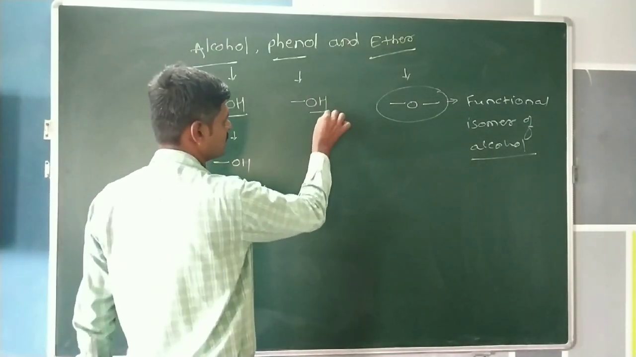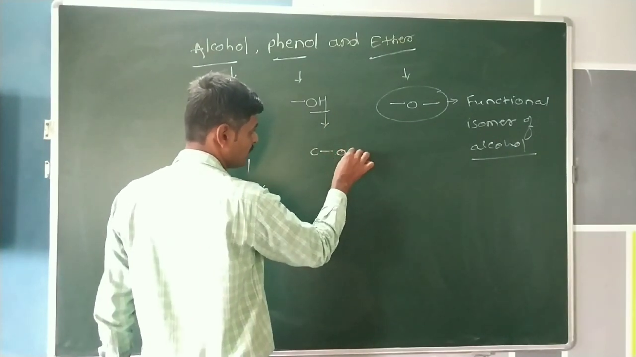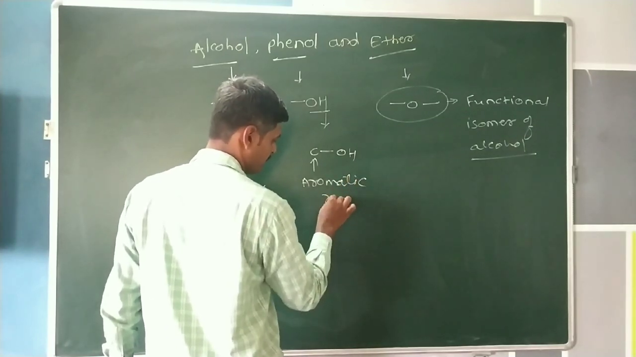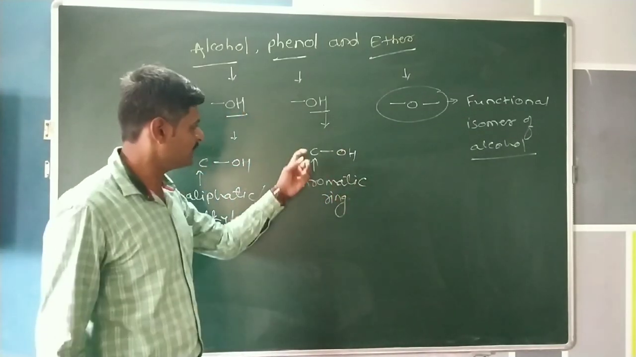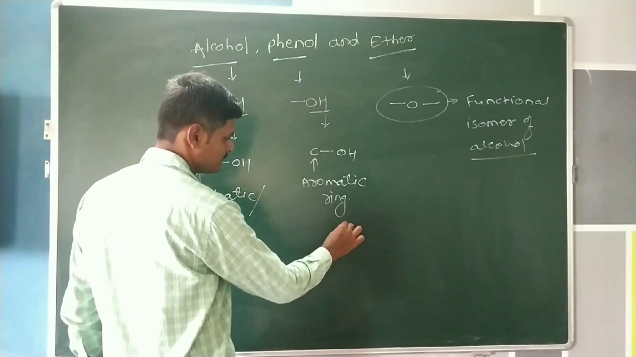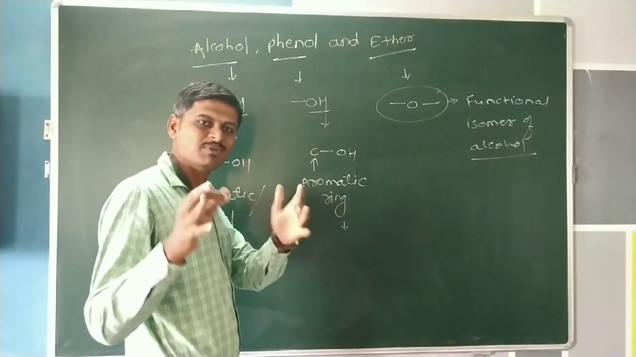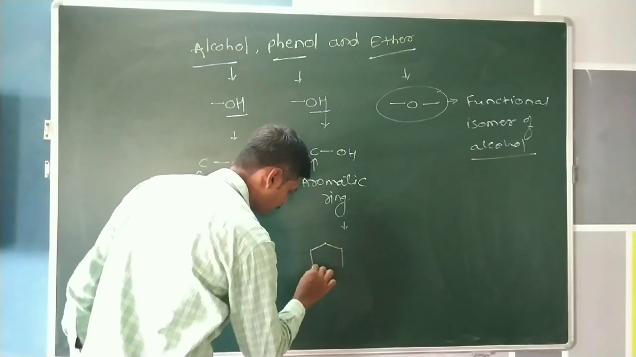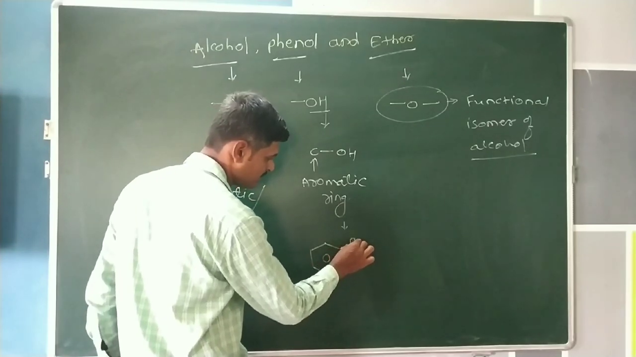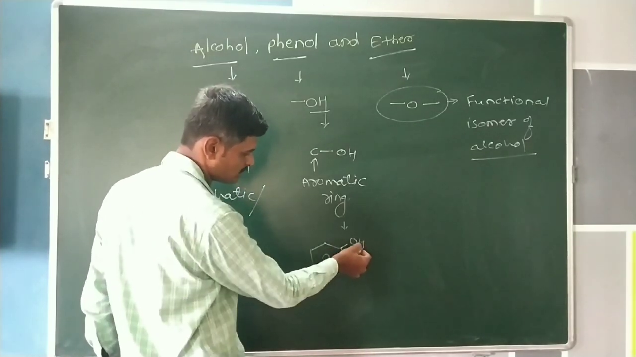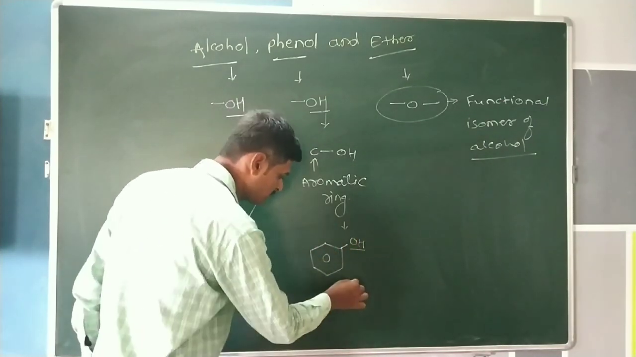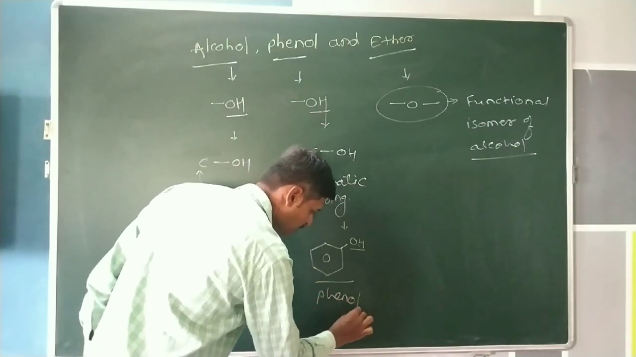In the case of phenol, the hydroxy group is also attached to a carbon atom, but this carbon atom is in an aromatic ring. The simplest aromatic ring we can consider is benzene. This is the structure of benzene, and the hydroxy group is directly attached to the benzene ring, therefore this molecule is known as a phenol.